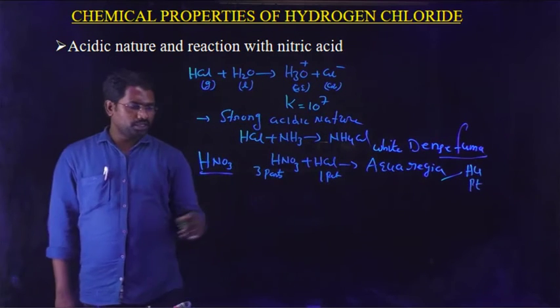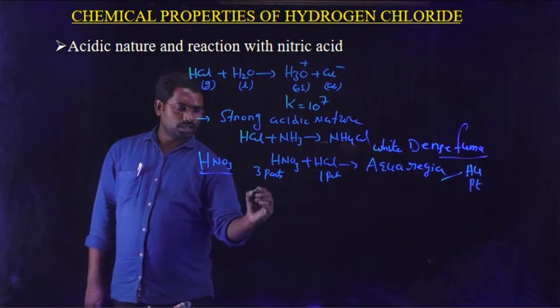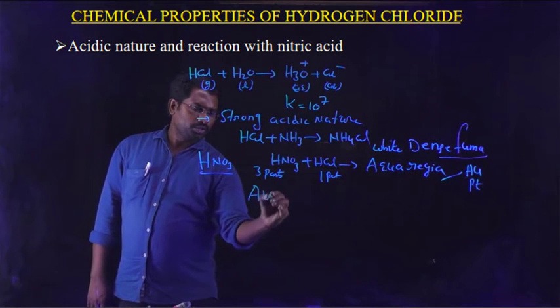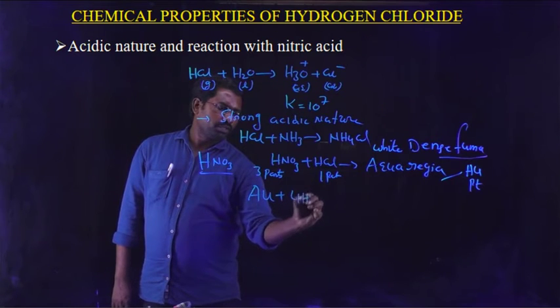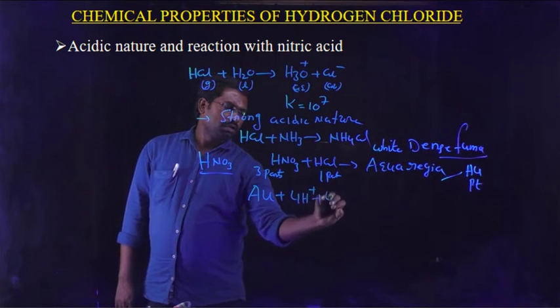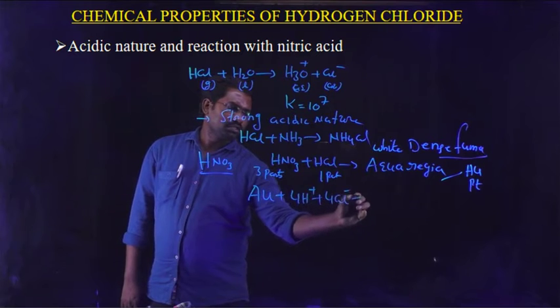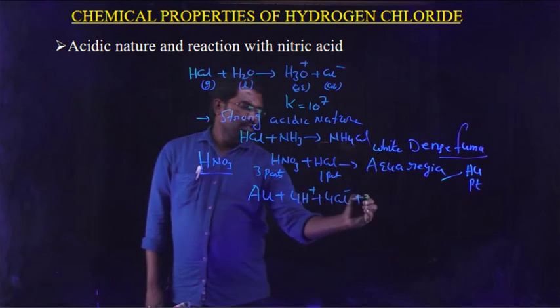So for example, in case of gold metal, Au plus 4H plus ions and 4Cl minus ions plus NO3 minus.